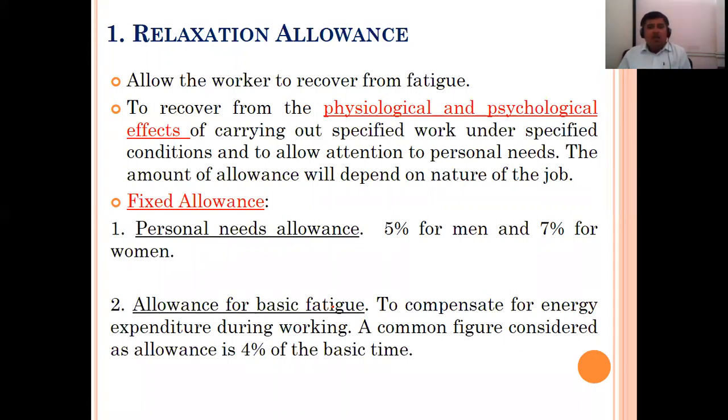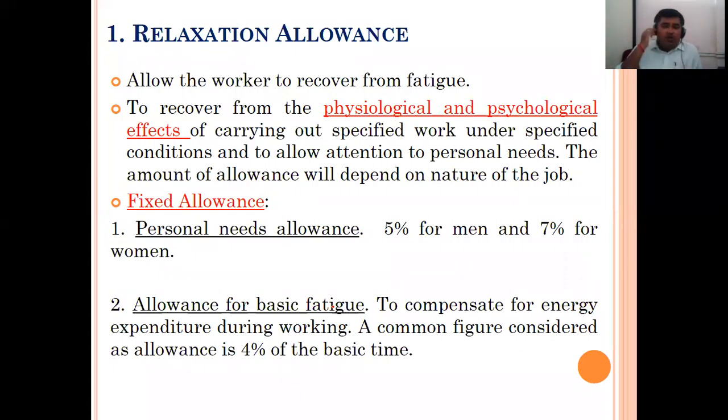Personal need allowance. Allowance for basic fatigue. To compensate for energy expenditure during working, a common figure considered as allowance is 4% of the basic time. So 4% of the basic time is the fatigue allowance.